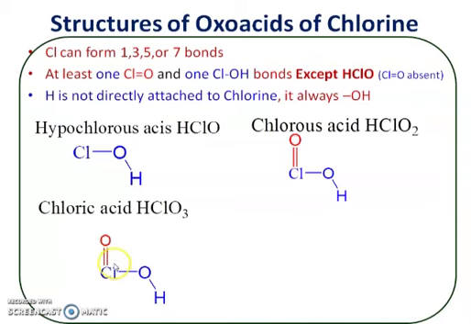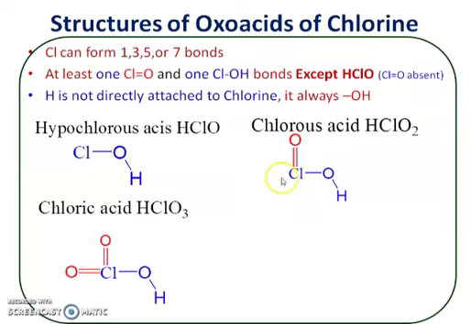So ClO double bond. One more oxygen atom is there, so this is again present in the form of a double bond. So here chlorine is attached to 2 oxygen atoms directly through double bonds. In the previous structure, in chlorous acid, chlorine is directly attached to an oxygen atom through a double bond. There is one double bond.